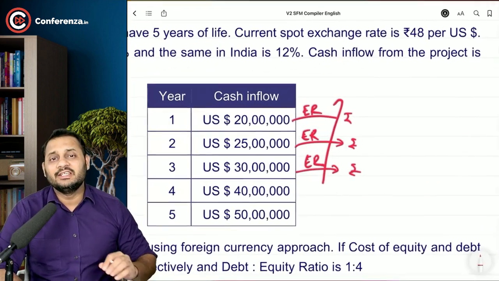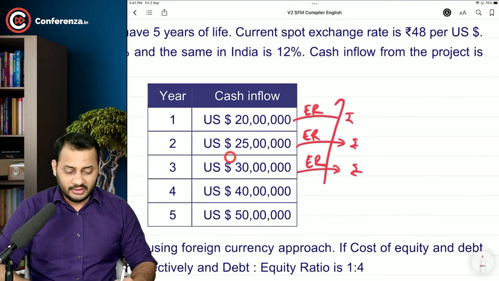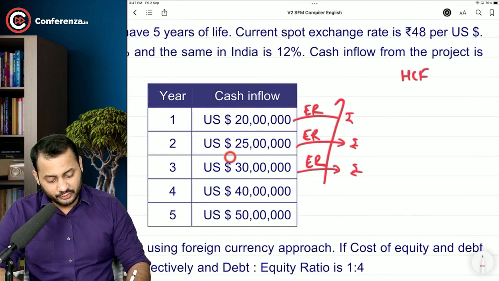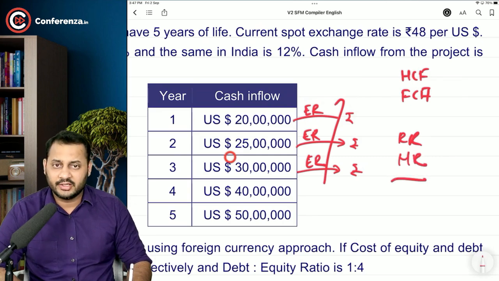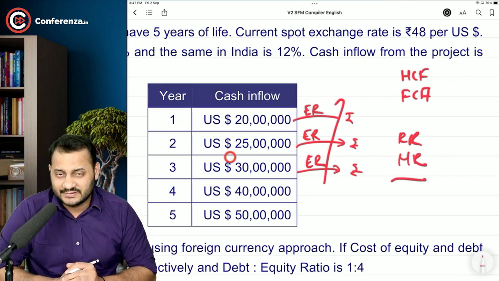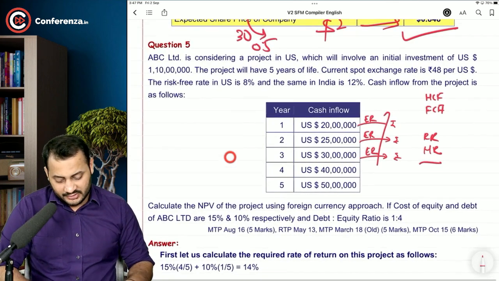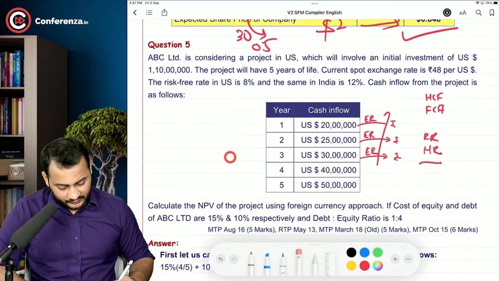So considering these two things that we have learned, one is the home currency approach and foreign currency approach, and the other one is real rate and nominal rate, we are going to solve some questions. Let's have a look at this. This is question number 5 in front of you. Let's read this.